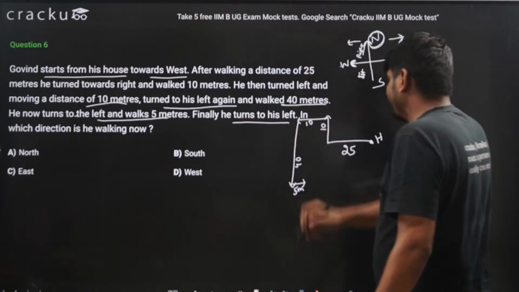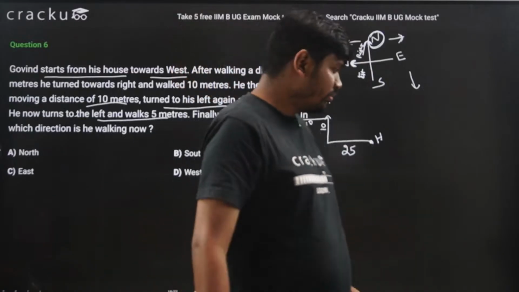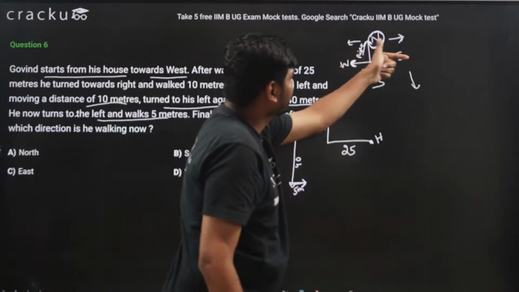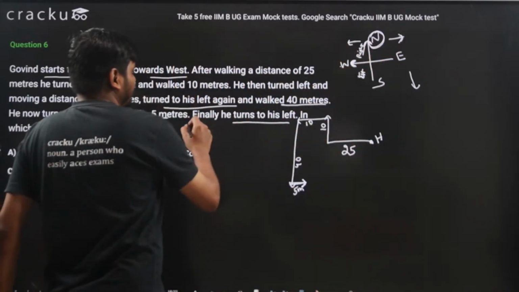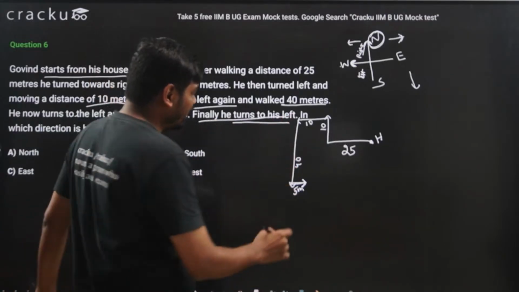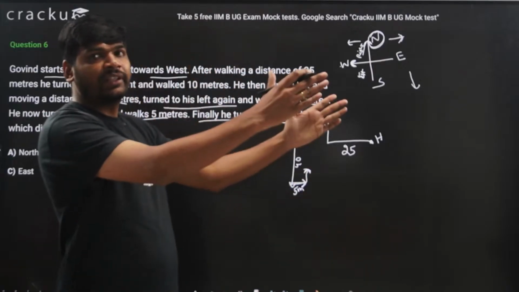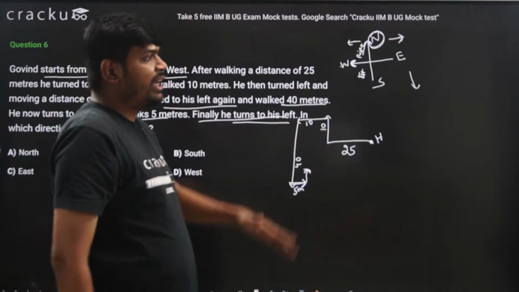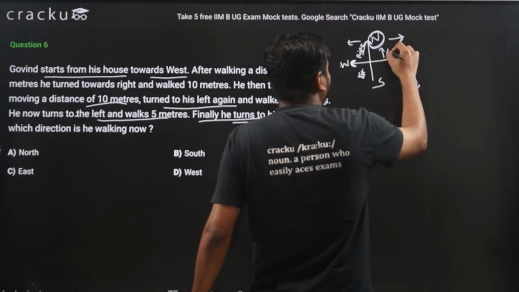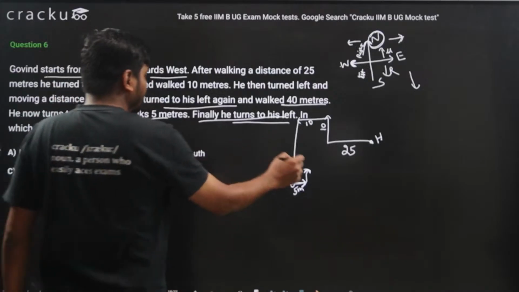Finally he turns to his left. Now again he turns to the left. When you are facing east direction, this direction is east. So he turns to the left, that is he turns in this direction. Left will be north. When I am facing east, my left will be north. When I am facing in this direction, left will be this, and this is right. So now he is facing in this direction.